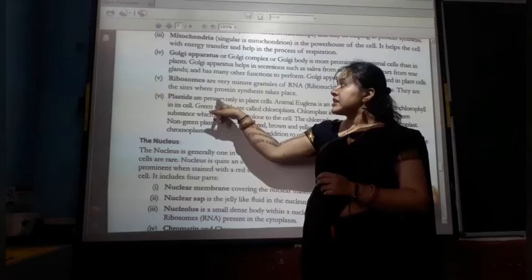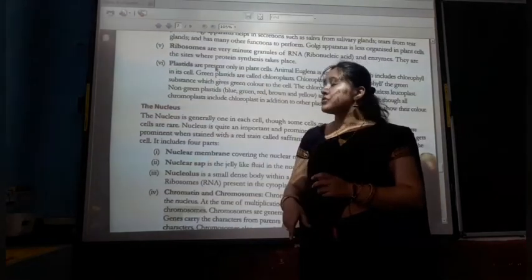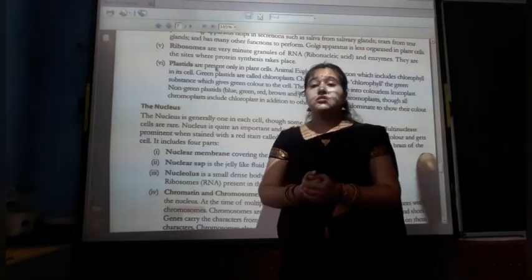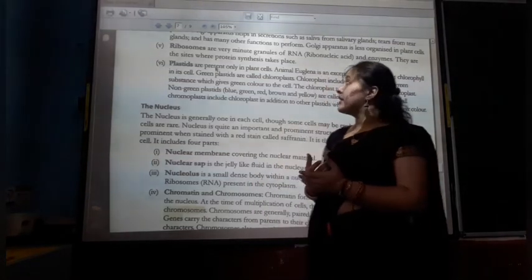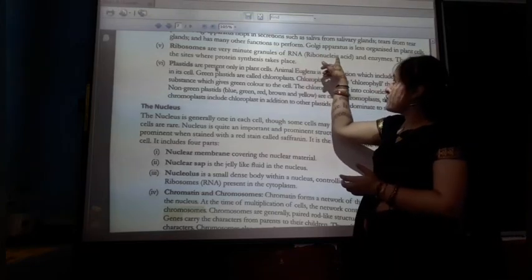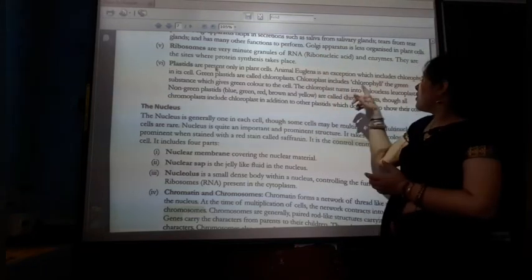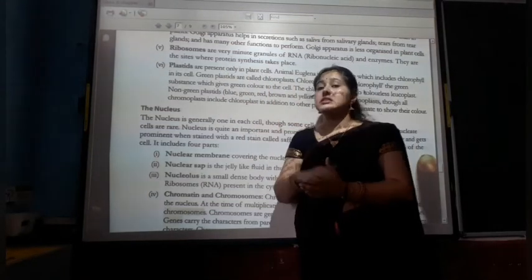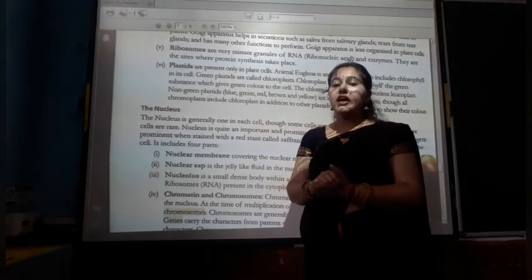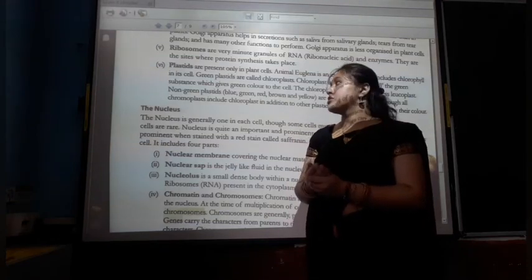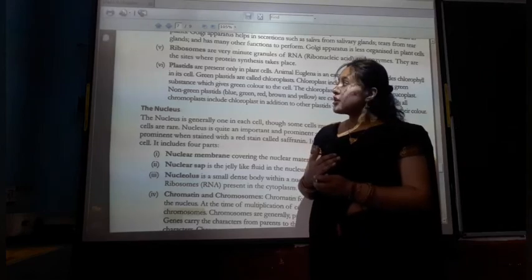Then the next is ribosomes. Ribosomes are very minute granules of RNA. RNA stands for ribonucleic acid. They are the sites where protein synthesis takes place. So ribosomes help in making protein also.